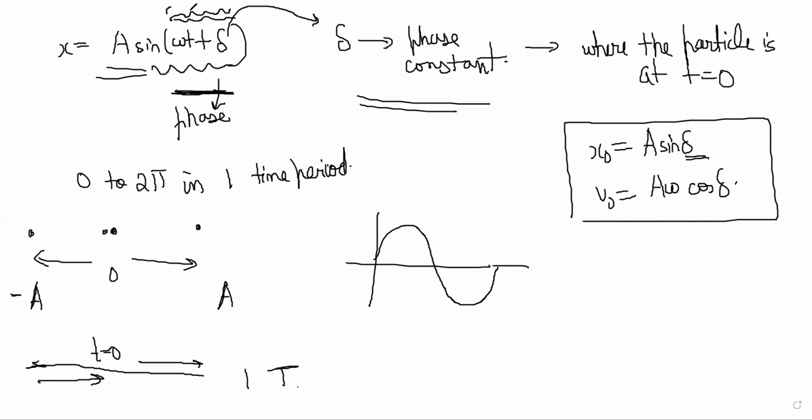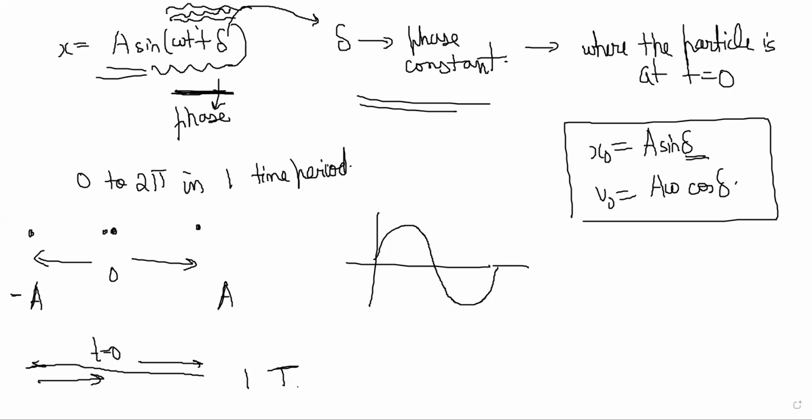When the whole angle is being talked about, you will call it phase. That tells you during the course of oscillation, how much of the oscillation is done, like where is it currently at this time. And delta tells you simply what was the initial situation.